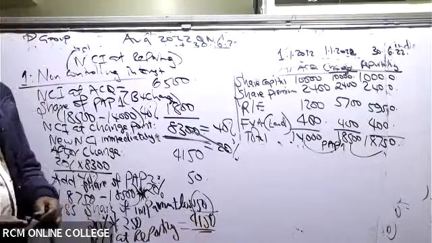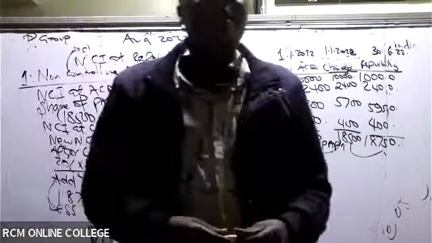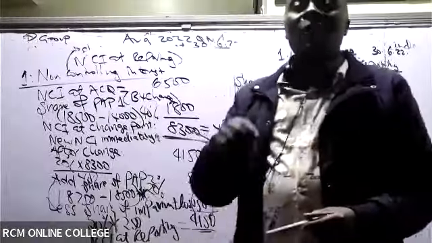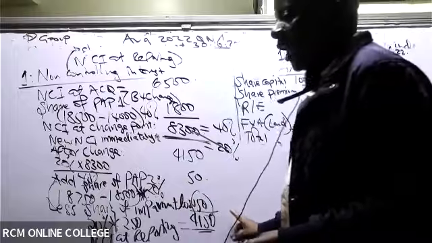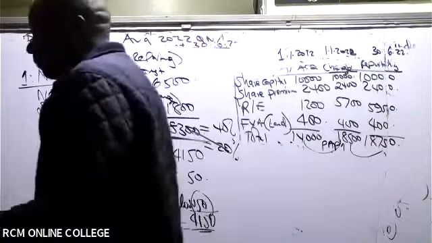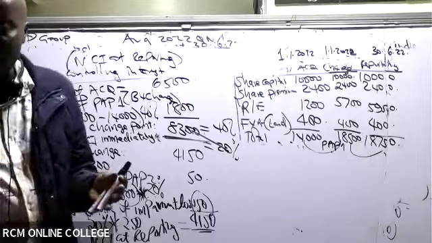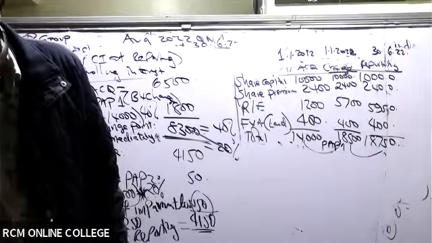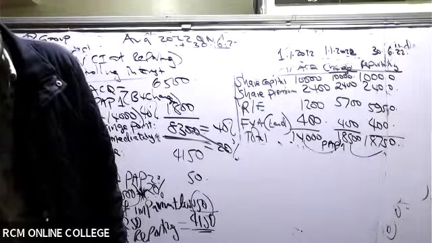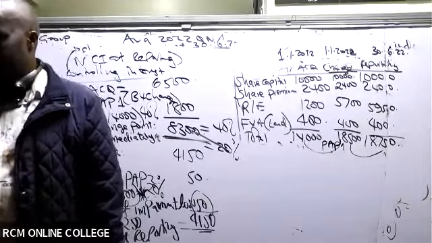NCI at reporting will be that 4150. Please go to your consolidated pro forma, where you have NCI, and put that figure of 4150 there. Have you done that? Where we have equity under the pro forma equity, non-controlling interest, do you have 4150 there?